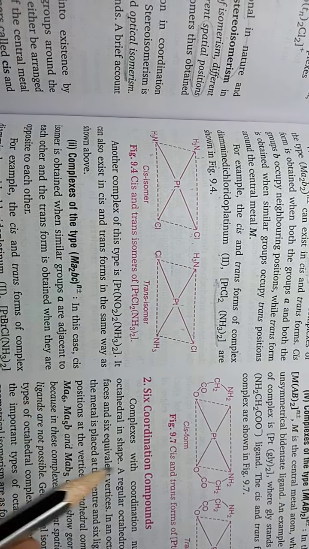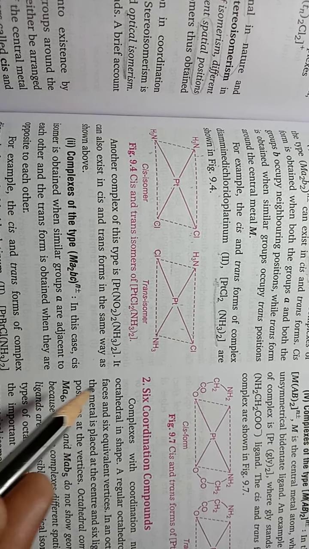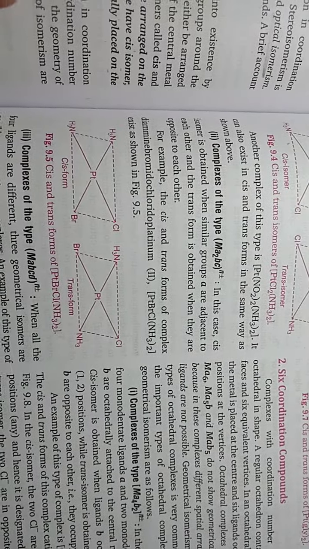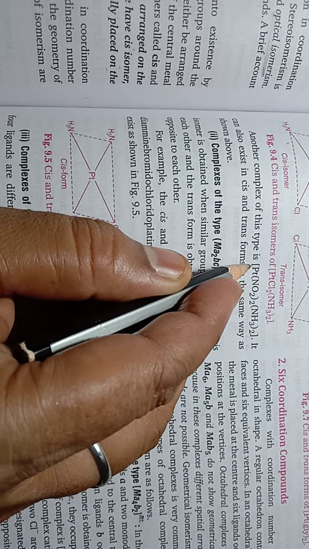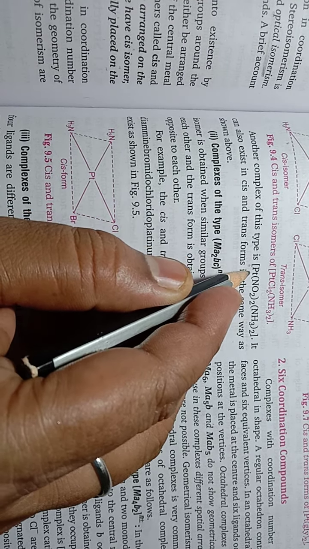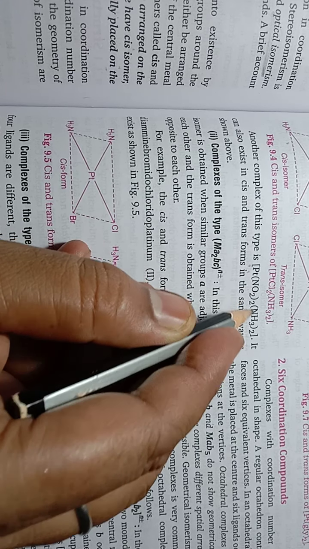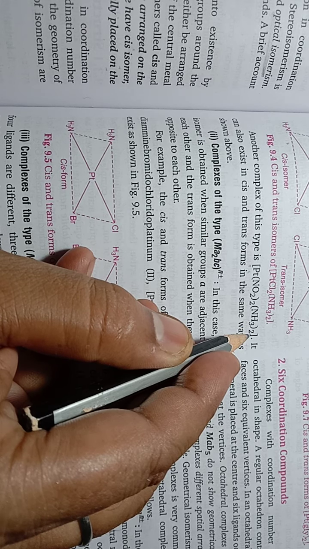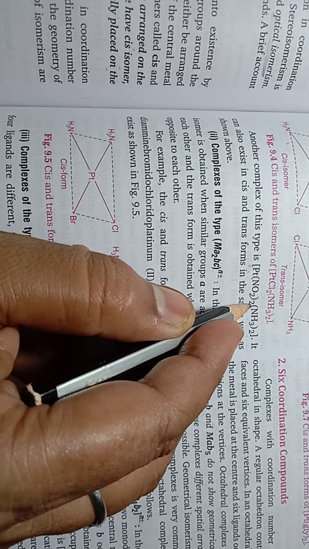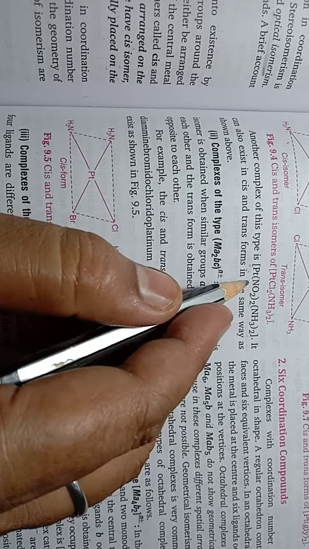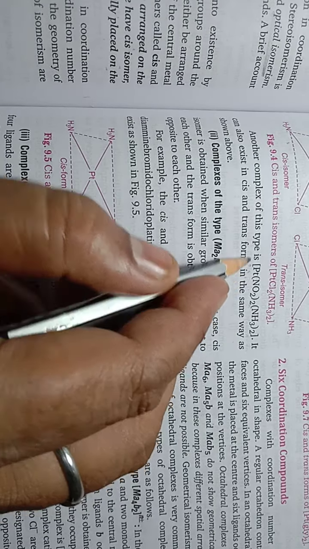So cis form, trans form. Okay, just the same for this example. One more example is given here: platinum, this is the nitro group, 2 are there, and 2 ammine. So this compound can also show geometrical isomerism.